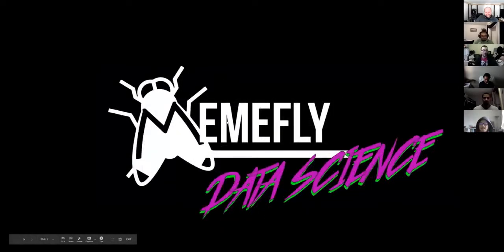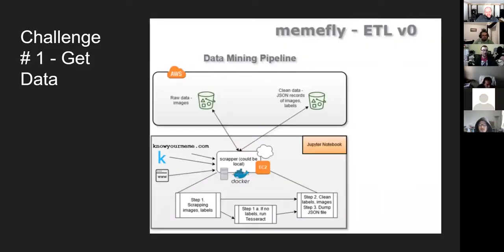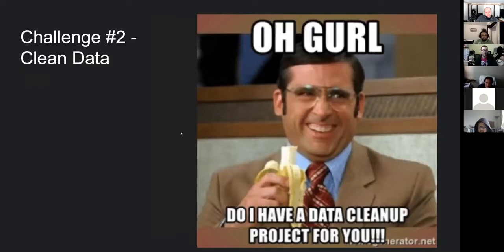So our task consists of 3 parts: data engineering ETL, model training, and model deployment. Here is our data engineering architecture. We use Selenium and Python to scrape data from the web and store them in AWS S3 in image buckets and text buckets. And after scraping, the fun part begins for data science.